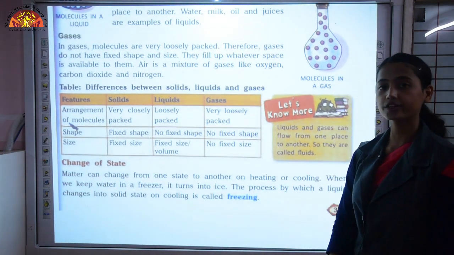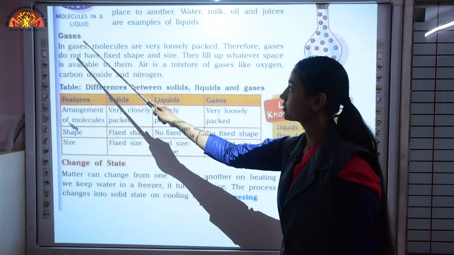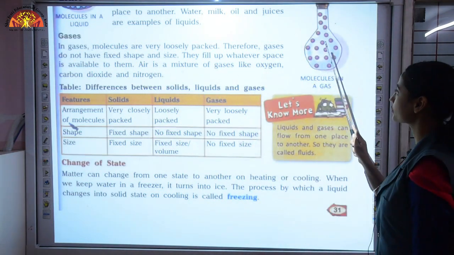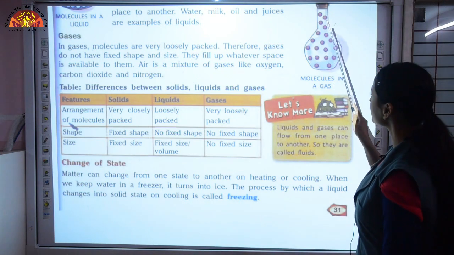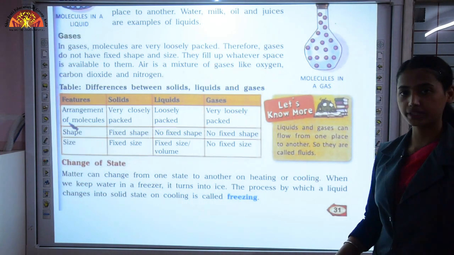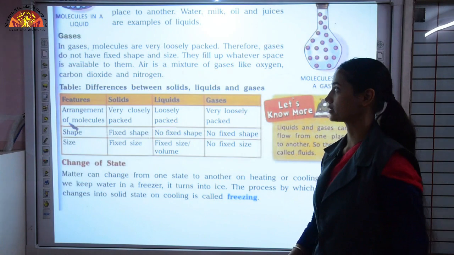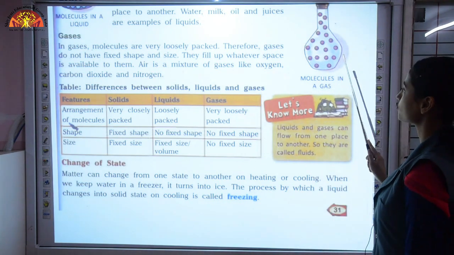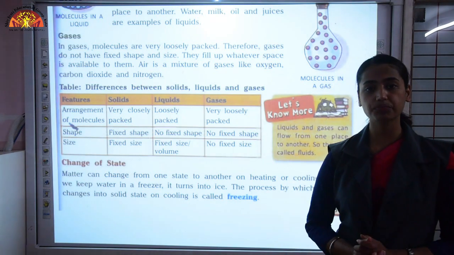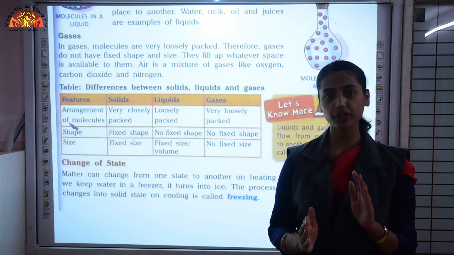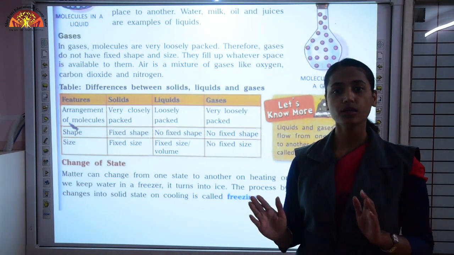The next category of matter is gases. Here you can see again small spheres representing what? Molecules. Now you can see these molecules are very far from each other, they are very loosely packed. So this is the structure of molecules in gases. Now again take an example, suppose 3 or 4 children are playing in a park.